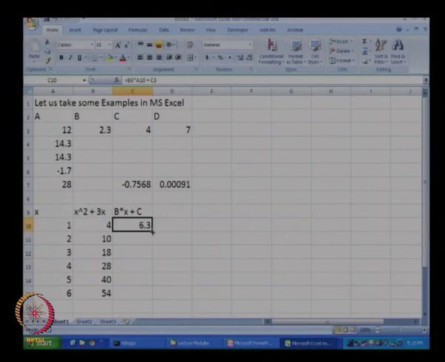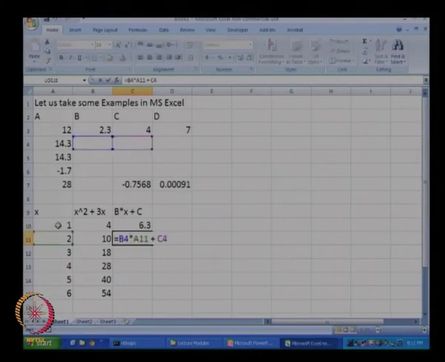Let us see what happens if we drag and drop it over here. If we drag and drop, there is some problem, and why is that problem? Now you can see what happens. I am just clicking the button F2, F2 is edit. So if I click F2, I will see what happened. When I dragged from here below, the formula got updated.